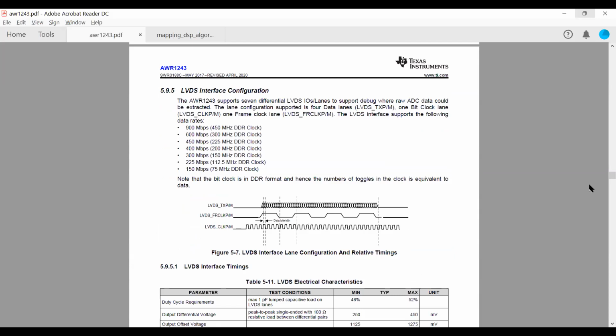The configuration for LVDS is given but not SPI. You will get this from that community, or we can mail them. Texas Instruments only. Okay, you can mail them, or post it in the forum. Yes, sir, I will reply.